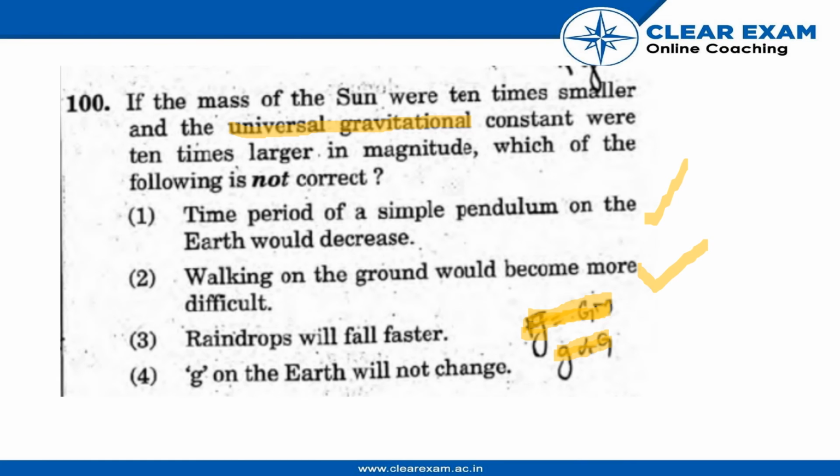This is also correct. Raindrops will fall faster due to the change in the gravitational acceleration of earth. Therefore the wrong statement is the fourth answer. So our answer to this question is the fourth, that small g will not change. It is an incorrect statement.